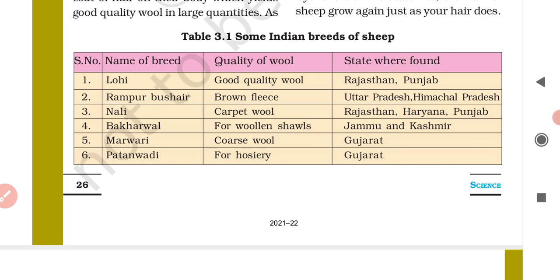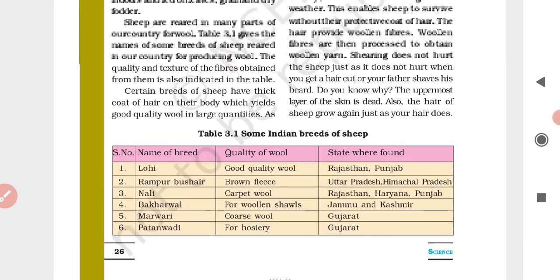Marwari. Next, Marwari, the quality of wool is coarse wool. Somehow it is rough, coarse wool, and the state where it is found is Gujarat. Next, Patanwadi for hosiery. Okay, for hosiery, where it is found, Gujarat. Clear?